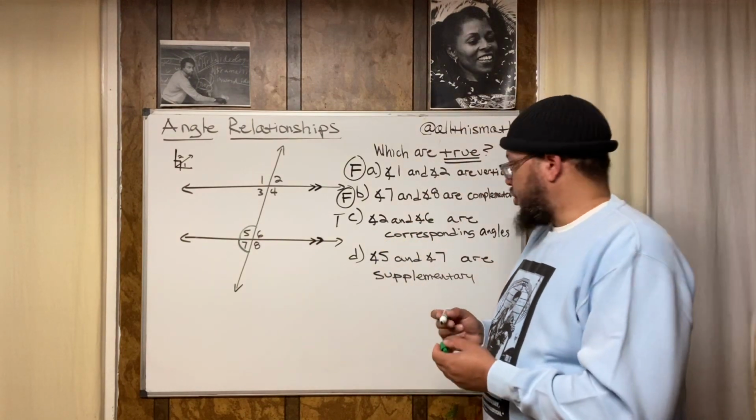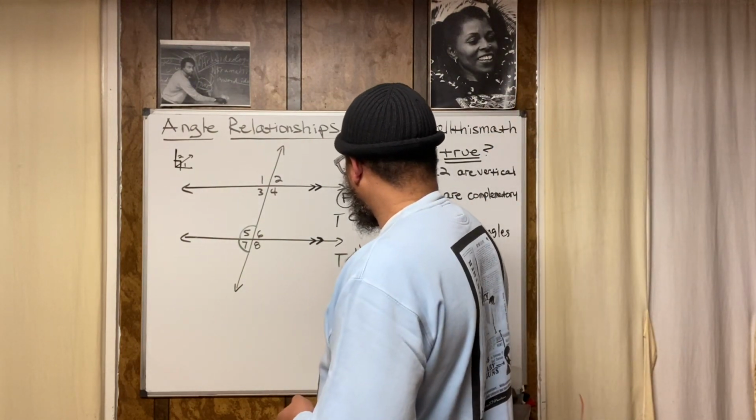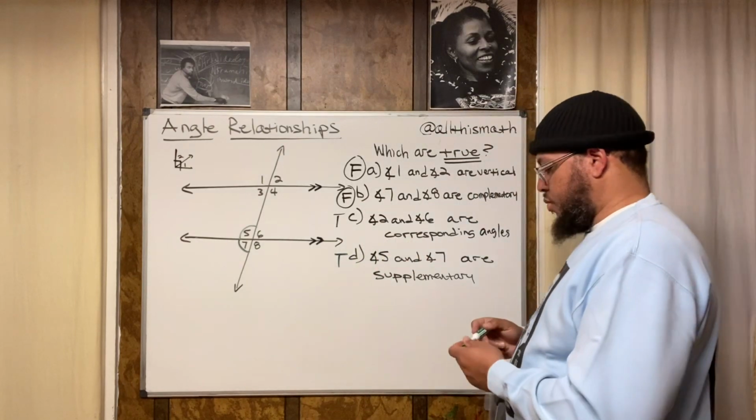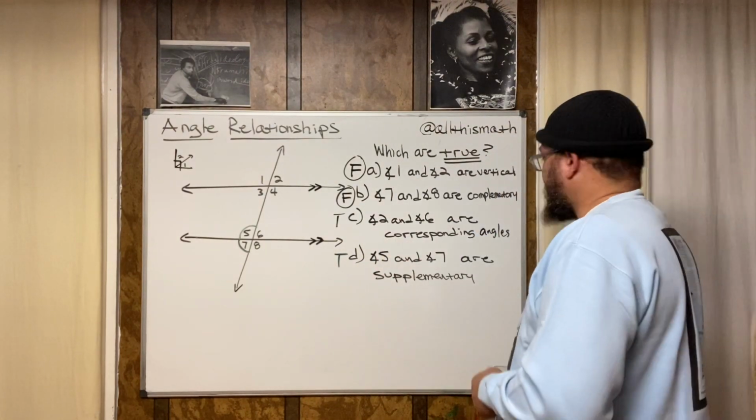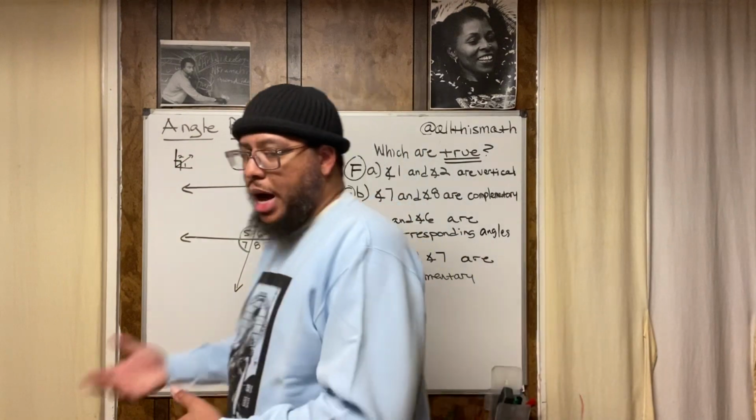All right, so this is also true. So C and D were true. A and B were false. But the important thing is to know why, right? Know why they're false, know why they're true.